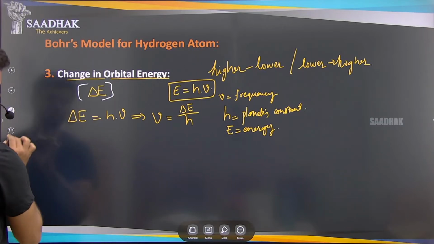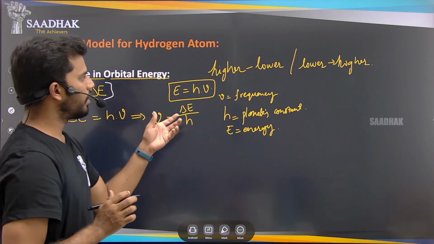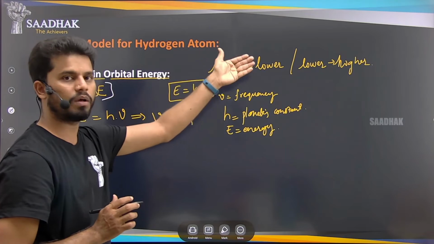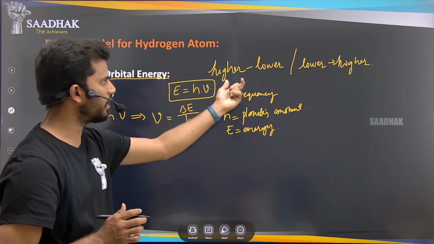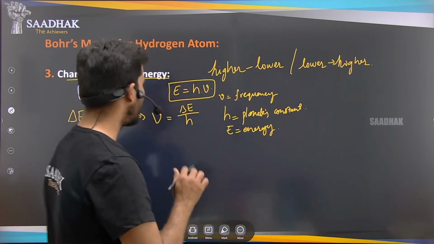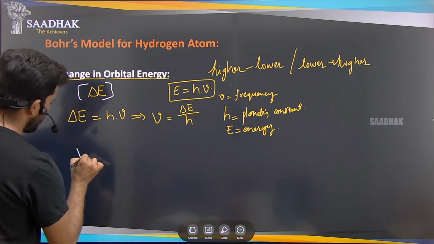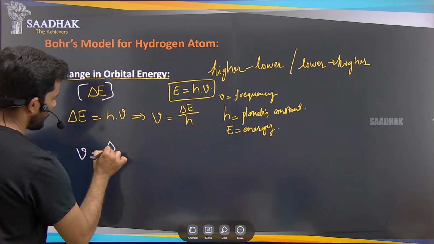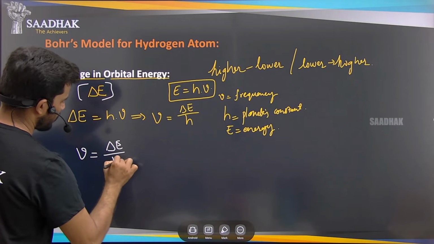So just now we discussed that the electrons are changing from one orbital to another orbital, like higher to lower or lower to higher. Then what happens if you just apply this here? V is equal to delta E by h, right?